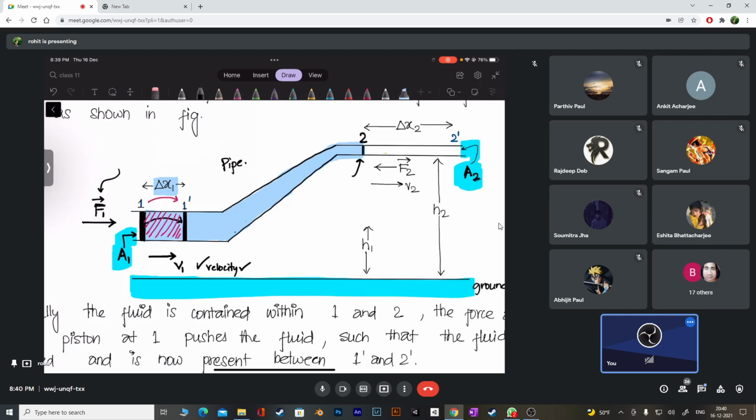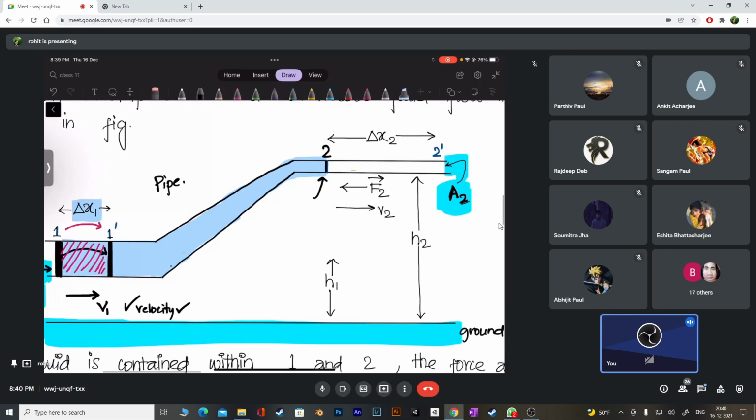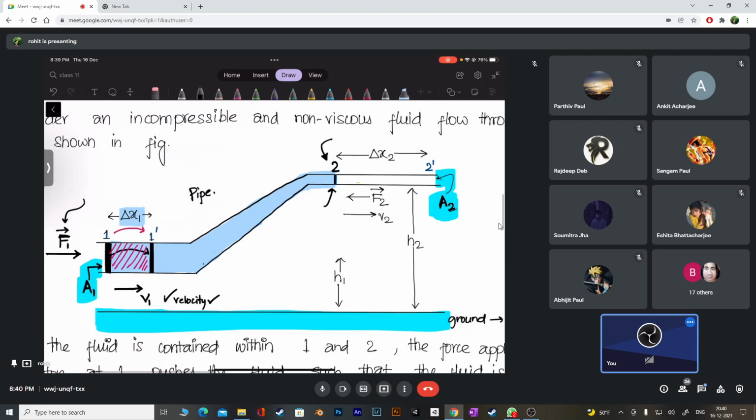Now let's look at 2. What will happen? What do you think? This piston 2 will still be here, or move forward, or move to the right? Move forward, to the right. By looking at that picture, you can see the force on this piston will act towards the left or right? Towards the right.